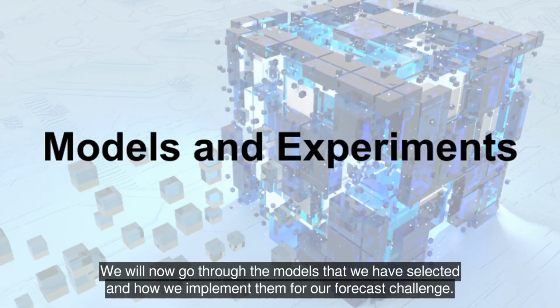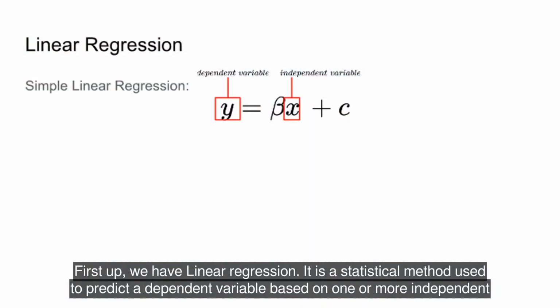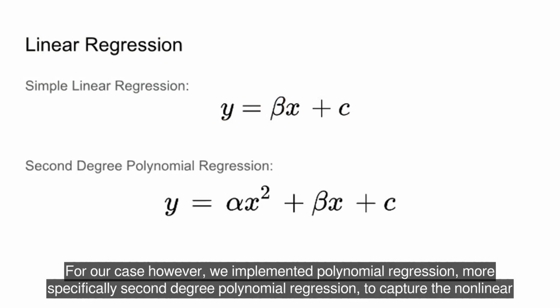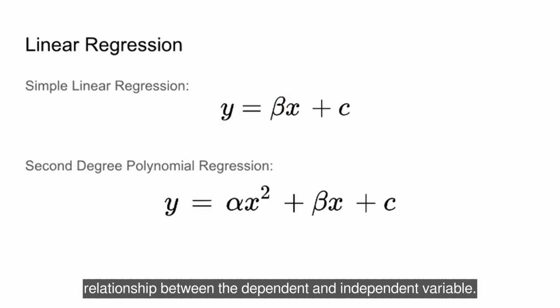for our forecast challenge. First up, we have linear regression. It is a statistical method used to predict a dependent variable based on one or more independent variables. It assumes a linear relationship between dependent and independent variables. For our case, however, we implemented polynomial regression, more specifically second-degree polynomial regression, to capture the nonlinear relationship between the